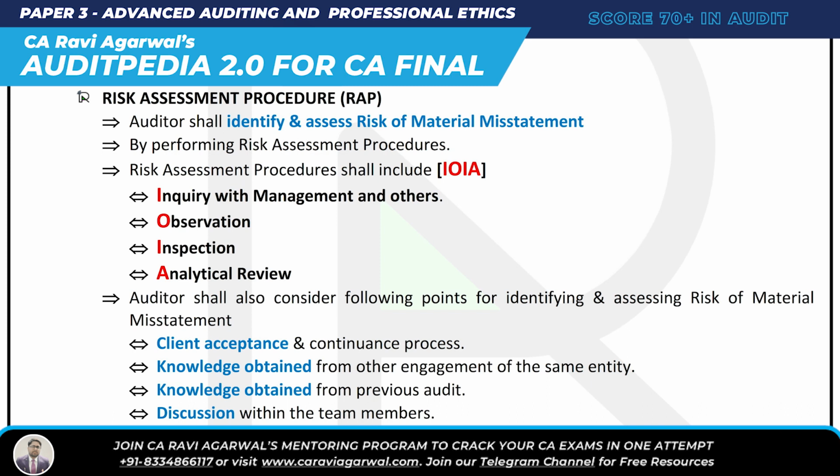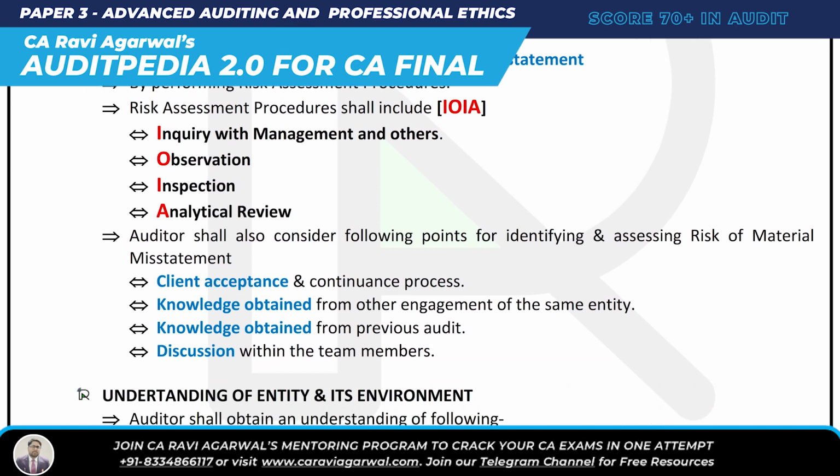Then what else should he do? Knowledge obtained from other engagements of the same entity, that is, knowledge obtained from the previous audit. By doing all this also, he can identify and assess the risk of material misstatement. So he can perform RAP, and he shall also consider the following points: client acceptance and continuance process, knowledge obtained from other engagements of the same entity, knowledge obtained from the previous audit, and discussion with team members. Got it? The first requirement is done, that is RAP, risk assessment procedure.